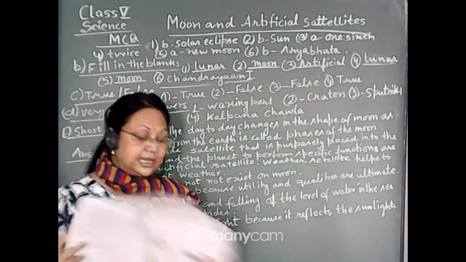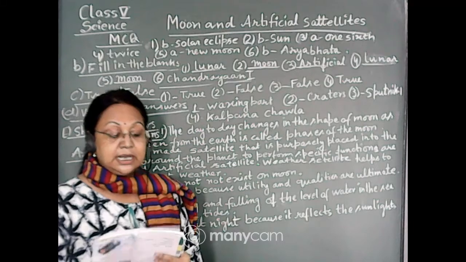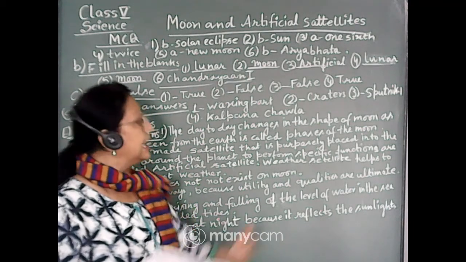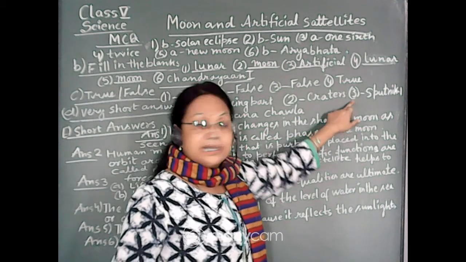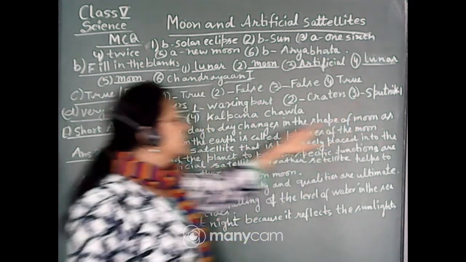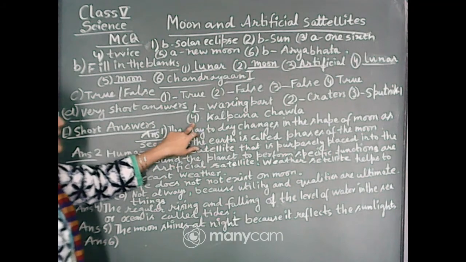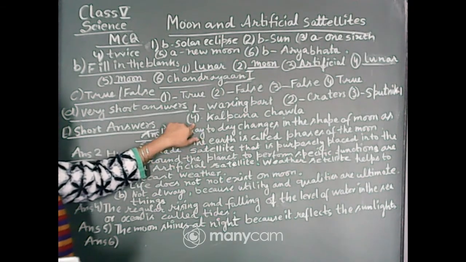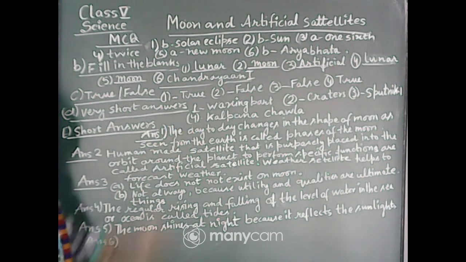And the third one, name the first artificial satellite. Sputnik is the first artificial satellite. It was launched by Russia, USSR. Fourth one is, who was the first Indian woman to go into the space? It was Kalpana Chawla.